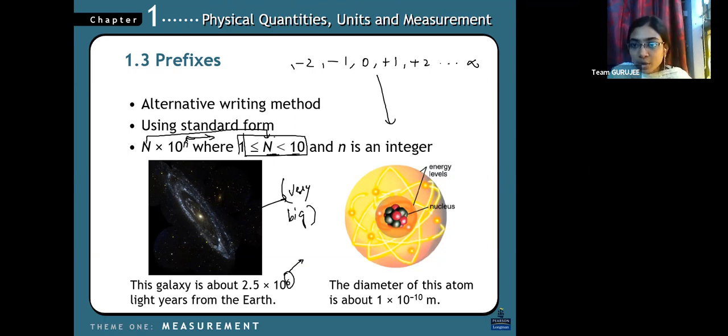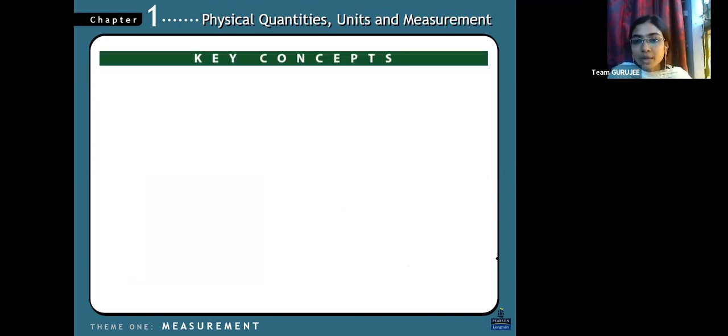Kilo, mega. And the diameter of an atom is very, very small, which means 10 to the power minus 10. You understand the difference? For very small, we have taken this example, just to understand better.